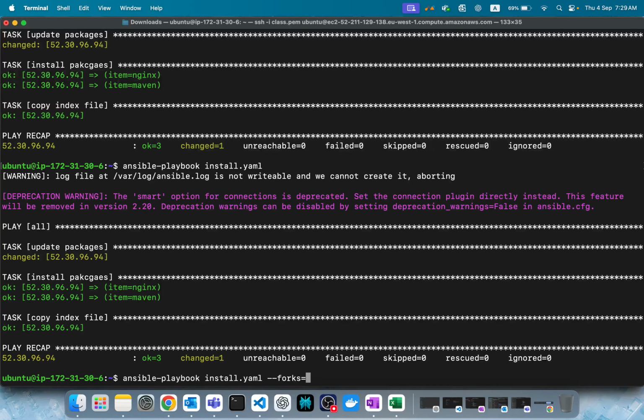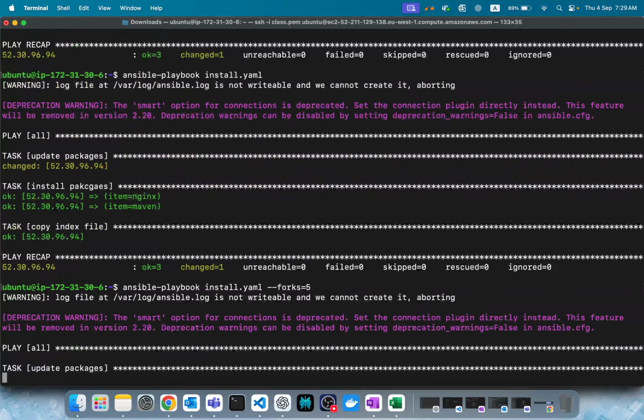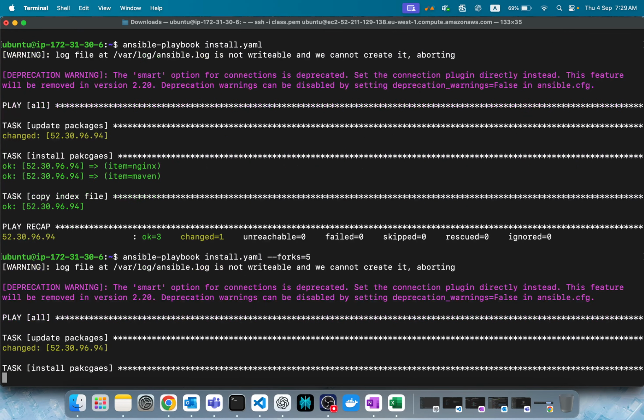Forking means it will run the task in parallel. All you have to give is a number. Let's say I gave 5. It means the task will run in parallel on 5 servers at a time, not one. By default, it's one server at a time, but now it will be 5 servers at a time. Obviously, we have one server only, so we don't see the output, but you can try once.